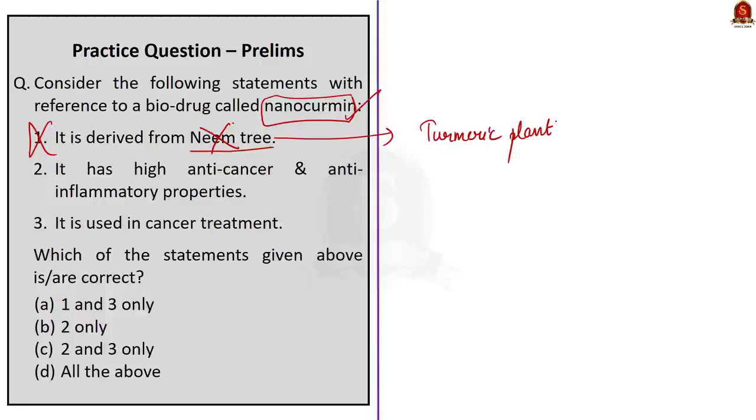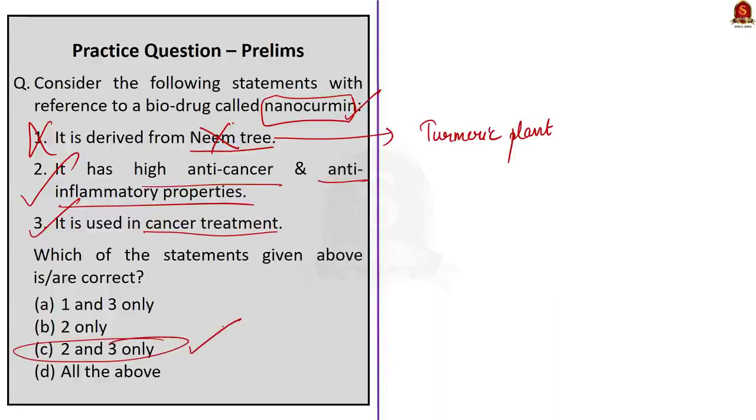Now the second statement, it has high anti-cancer and anti-inflammatory properties. This statement is correct. Basically, turmeric itself has these properties. And then this third statement says it is used in cancer treatment. This statement is correct because the news article was regarding this only. So since both 2 and 3 are correct, the correct answer to this question is option C, 2 and 3 only.